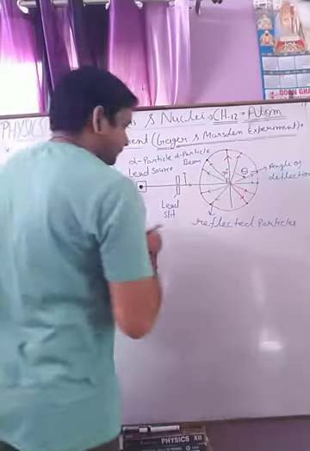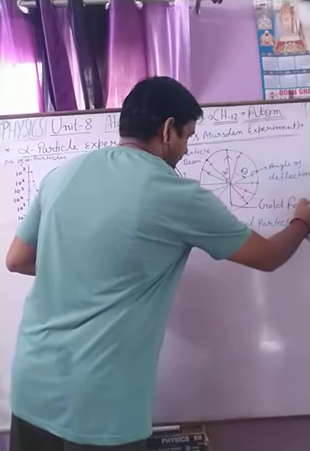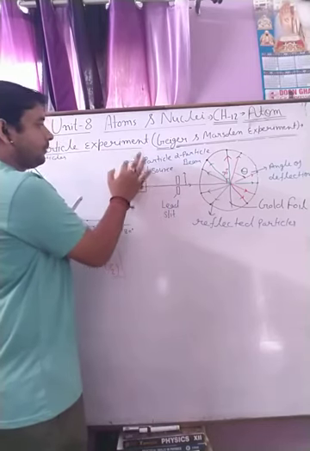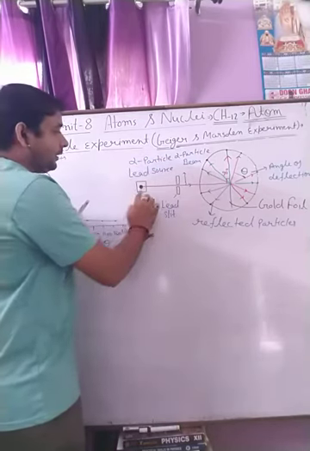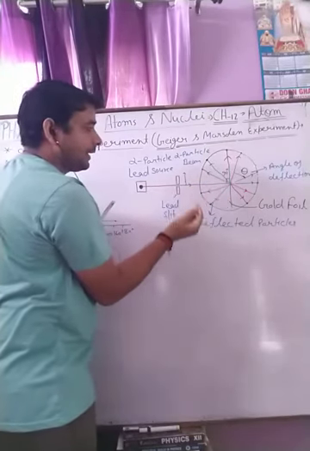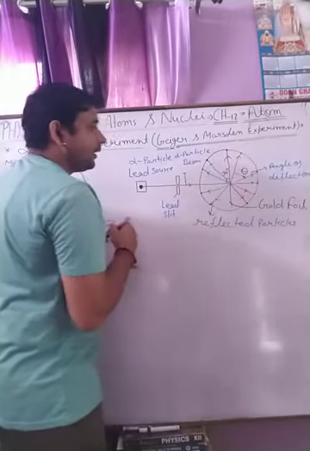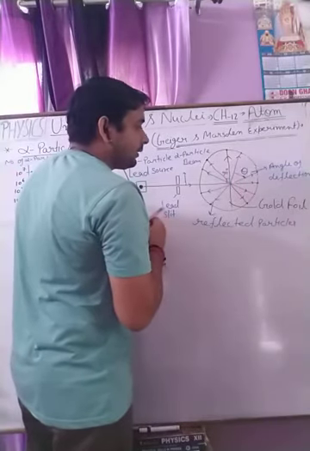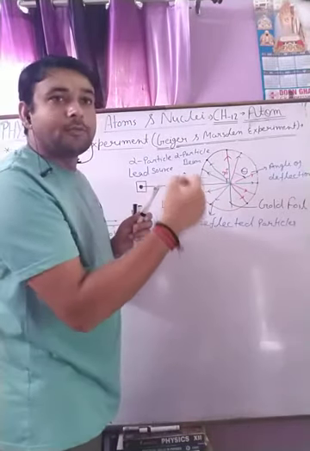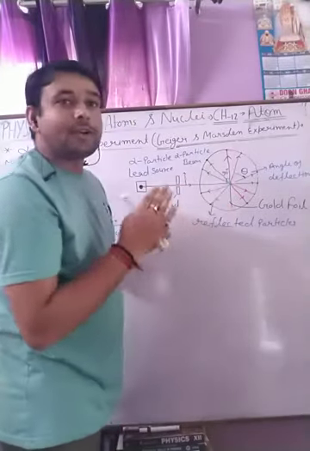From an alpha particle source they bombarded alpha particles on the gold foil and observed that most of the atom is empty, because a large number of alpha particles passed without deviation.